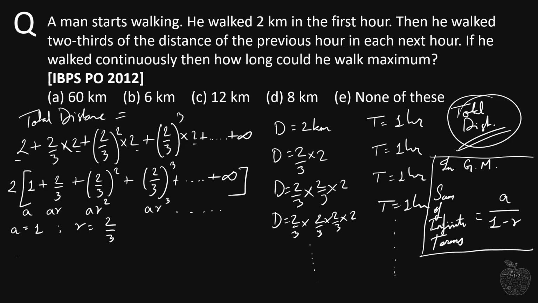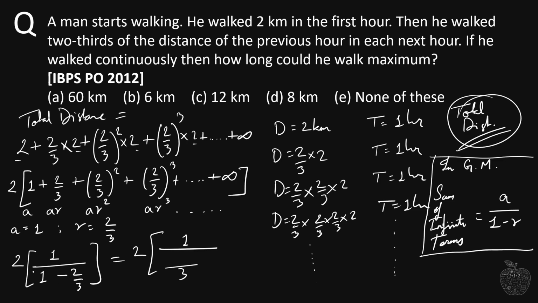So let's apply this formula here. We get 2 outside the bracket, and inside the bracket we know a is 1, so we put 1 here, divided by 1 minus r. r is 2/3. So what do we get? We get 2 times 1 divided by, LCM here will be 3, and 3 minus 2 will be 1. So again 3 goes in the numerator, so we get 2 into 3, which equals 6. So that means the total distance traveled will be 6 kilometers, and this is our required answer. So here option B is the correct one.